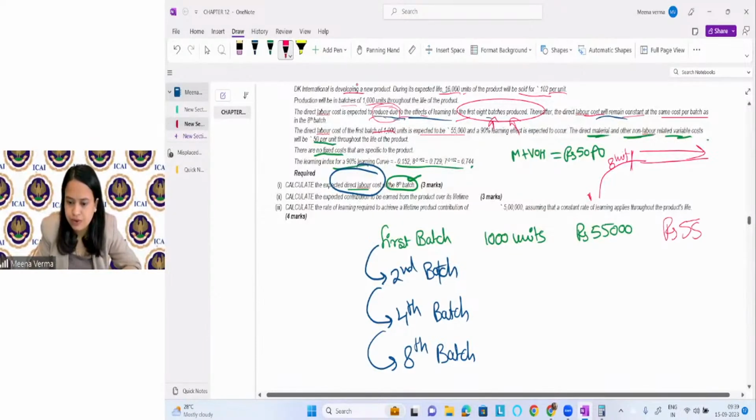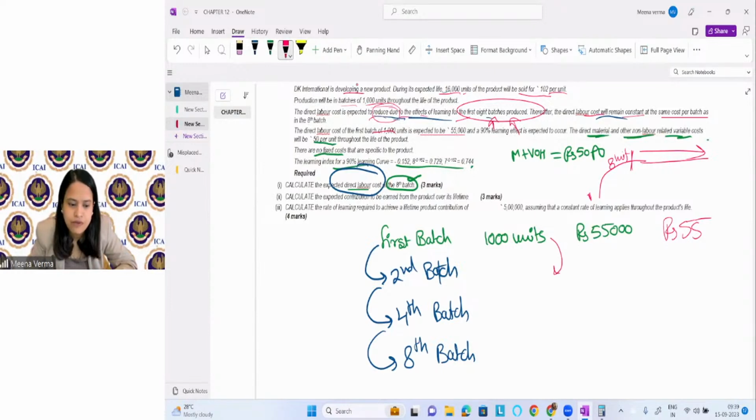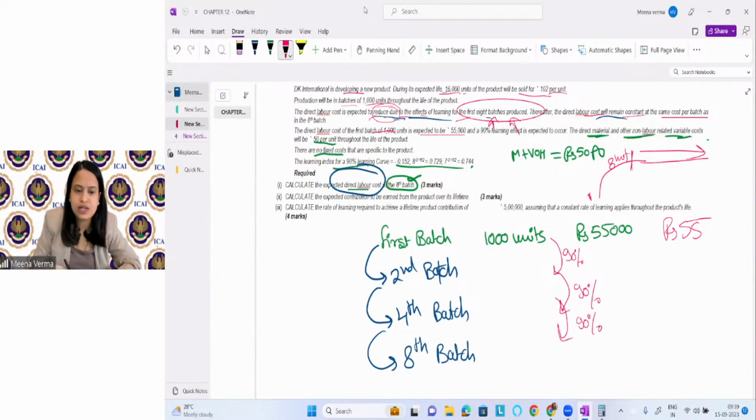Rupees 55, right? Now the point is that time is not given, right? I'm just trying to see if time is given somewhere or not. Time is not given. Okay. So what will happen when you are producing the goods? This will reduce, right? The time required to produce the goods will reduce, right? What is it? 90% learning curve. Give me 1 minute.